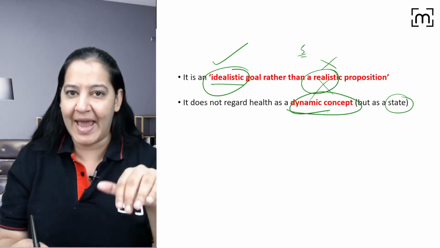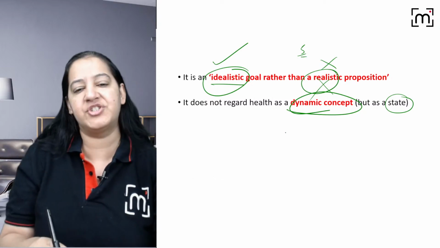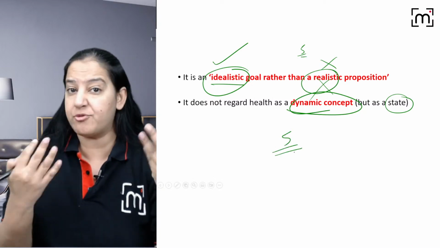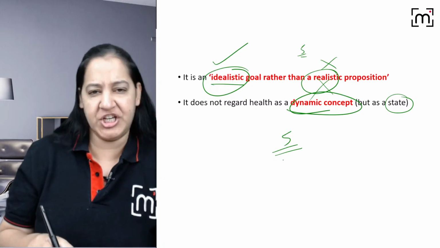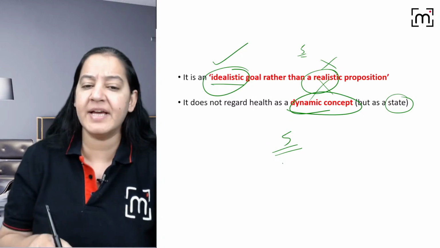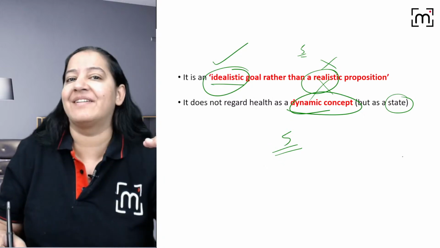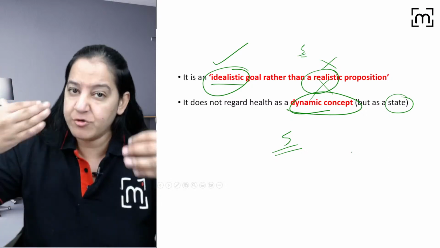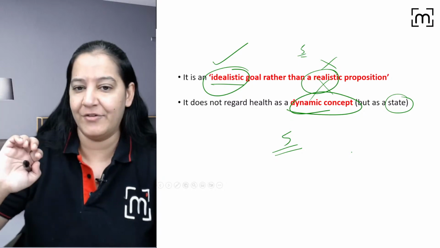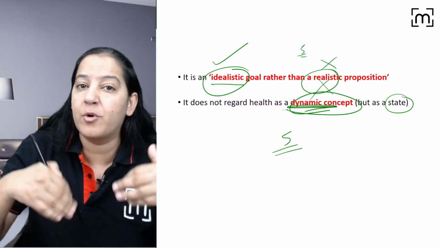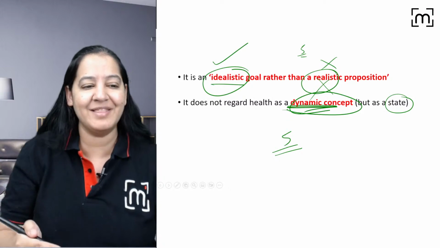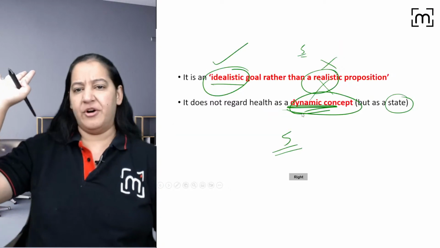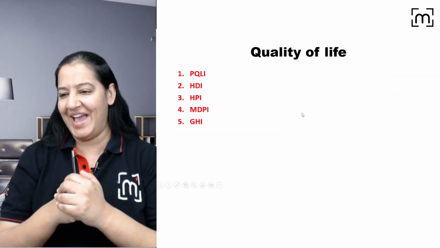Just suppose I try harder and achieve most of the components, and I become healthy. But I have to maintain it. It is not a one-day job that today I am healthy, so I will be healthy forever. No, you have to maintain it every day till death, right? So it is a dynamic concept, it goes on changing. Give me a thumbs up if you got it. So the simple definition of health given by WHO we have done.